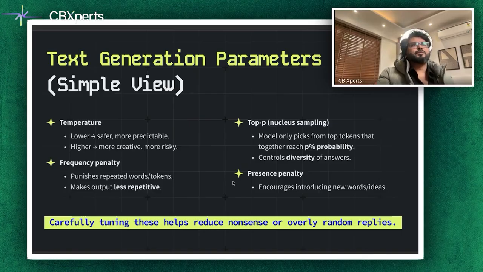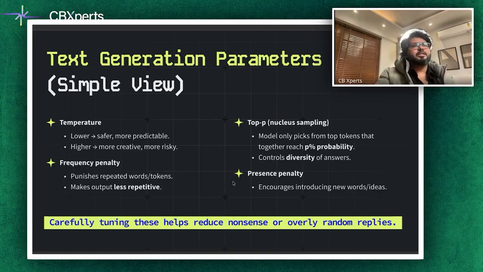Then there is another thing called top P. This is like nucleus sampling, which restricts the model to the smallest set of tokens whose cumulative probability reaches a number P, which we discussed in the past. Then we have presence penalties, which encourage the model to bring in new ideas. Think of these like adjusting masala in a curry. You can go mild or high or spicy, and repetition penalties avoid too much salt and ensure the final dish is balanced.